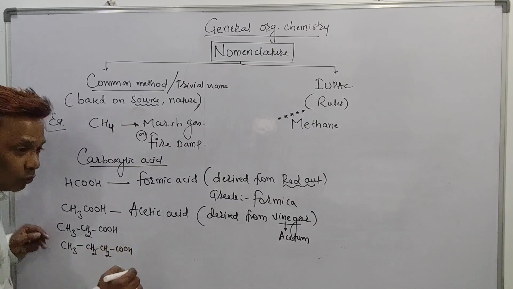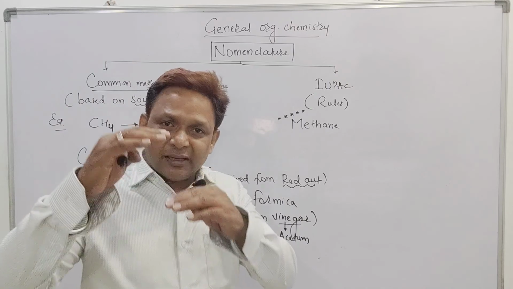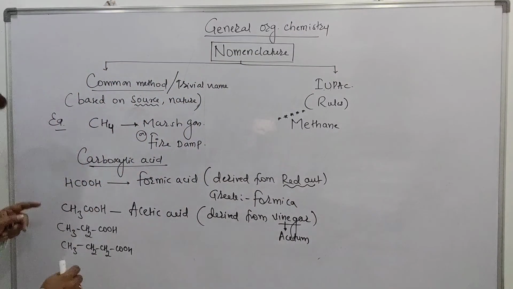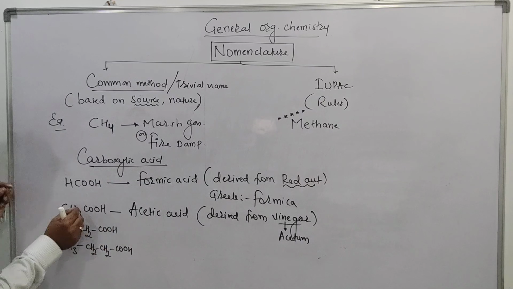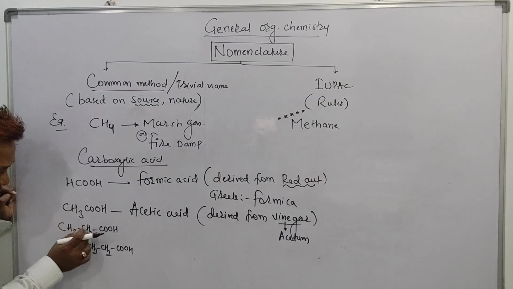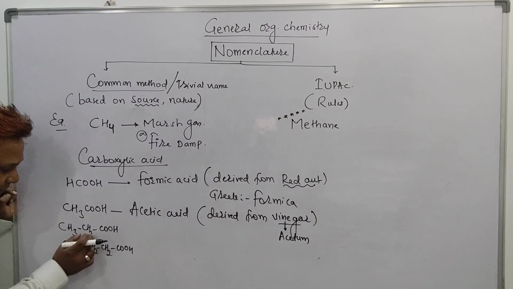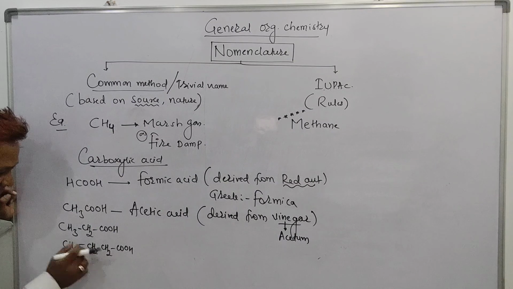Beta, what is meant by homologous series? The series which differs by a CH2 group is called a homologous series. See here, CH3COOH. I am going to put one CH2 in between. So these acids are separated by the molecular mass of a CH2.